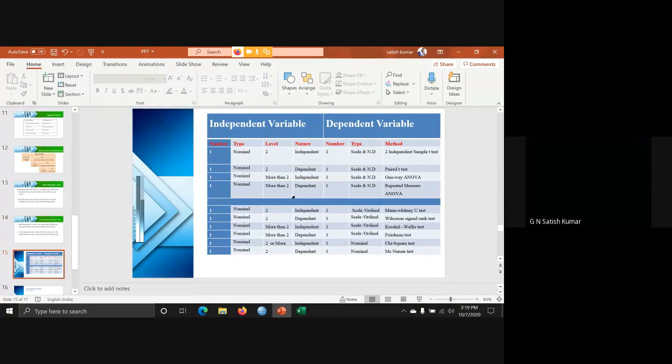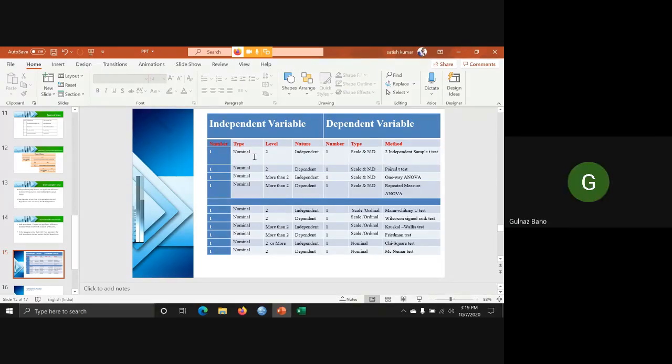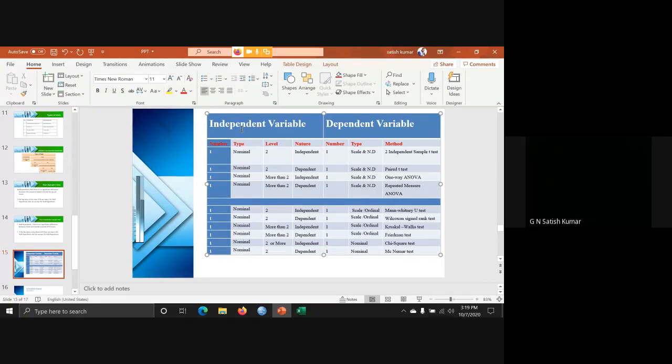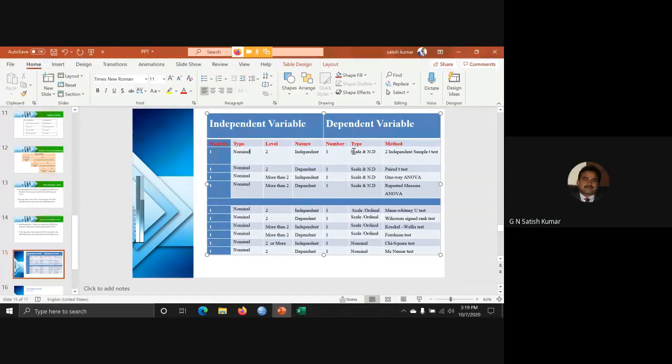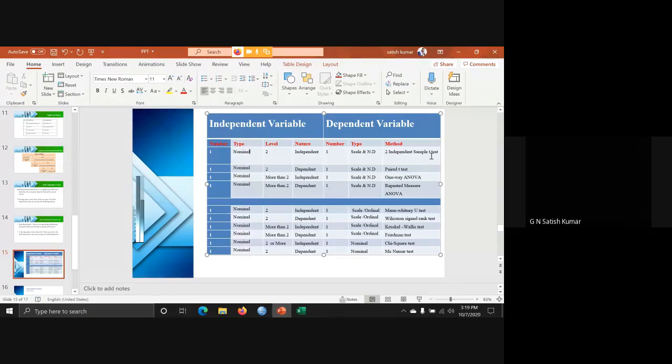You can see this table. For example, whatever we discussed, I have kept here as a table. Can you see the table? Yes, sir, I can see it. If we have an independent variable with exactly two levels, and the dependent variable is scale data, like a GPA score, then you must use the two independent sample t-test.